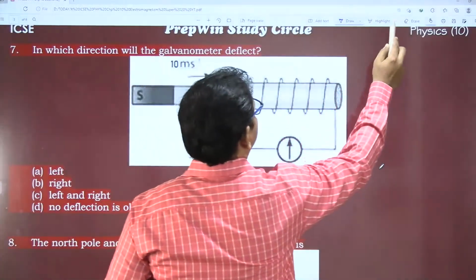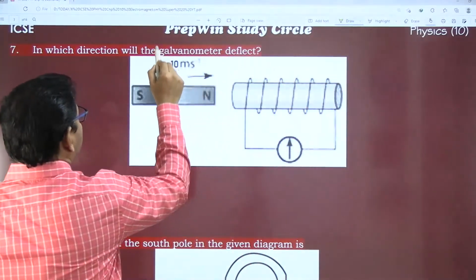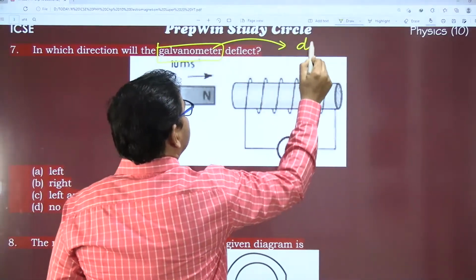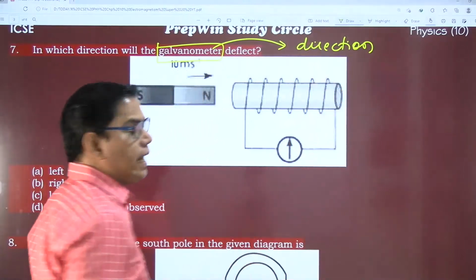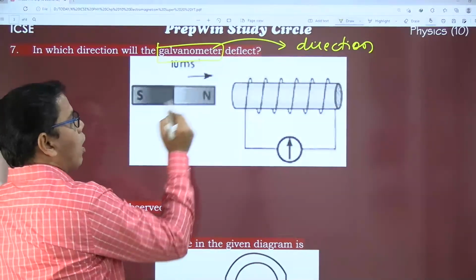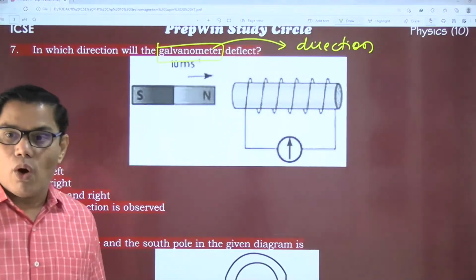What is a galvanometer in current electricity? A galvanometer helps us to find the direction of the current. Now see, here we have a bar magnet with a north pole and south pole, and here we have a solenoid.